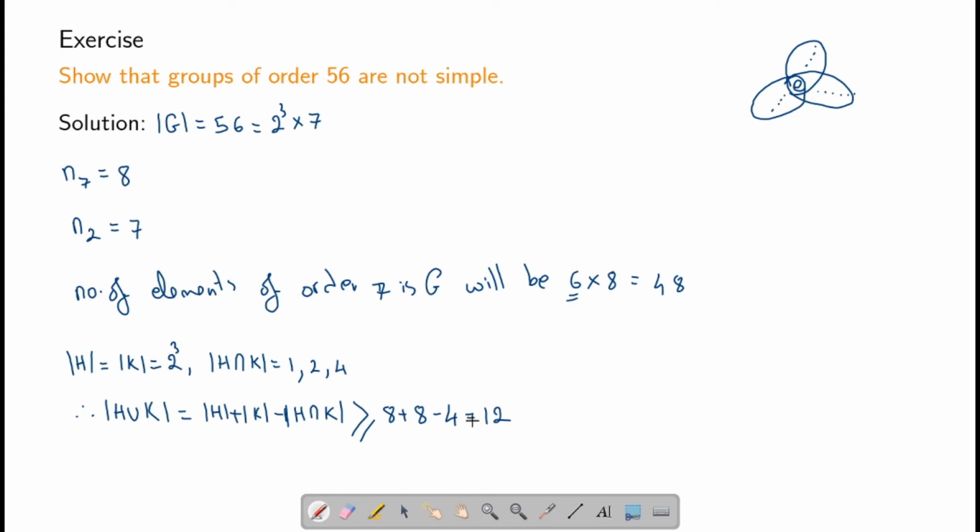This is a contradiction, as 48 plus 12 is equal to 60. Therefore, the number of elements in the group in this particular scenario will be at least 60. This is a contradiction, as 60 is greater than 56. Therefore, any group of order 56 cannot be simple.